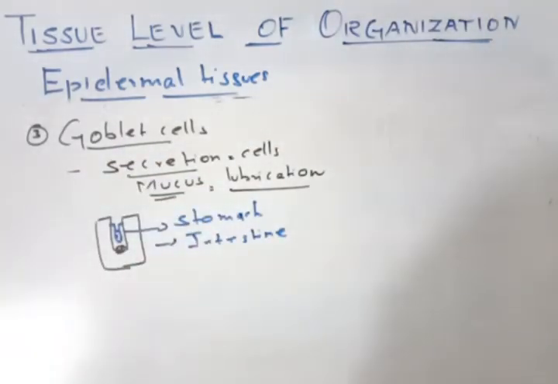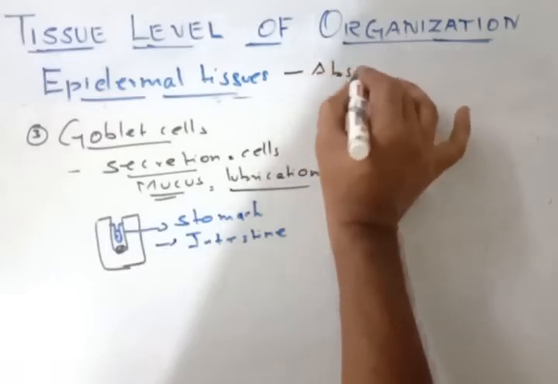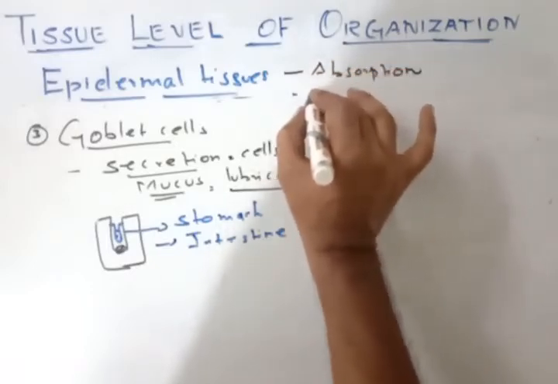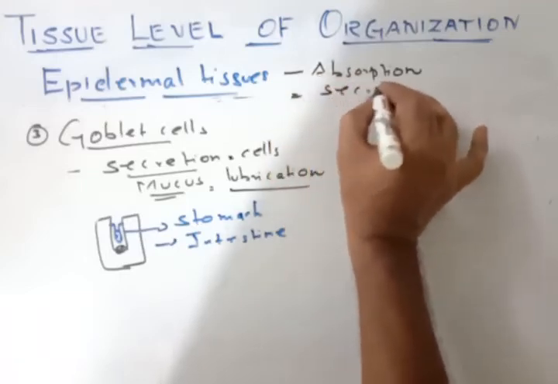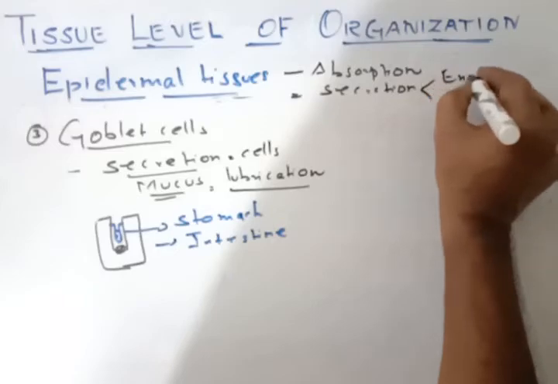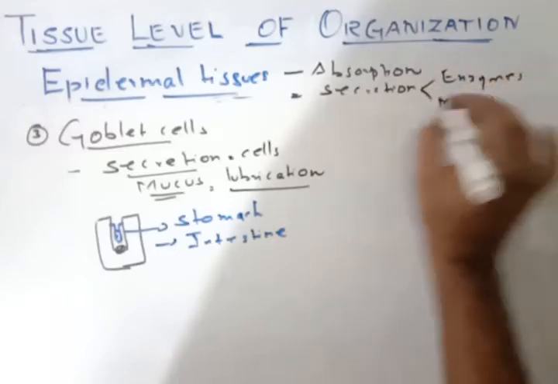Clear? So the entire epithelial tissue is involved in the function of absorption of nutrition from various products, as well as secretion. Secretion means it will secrete either enzymes or mucus.